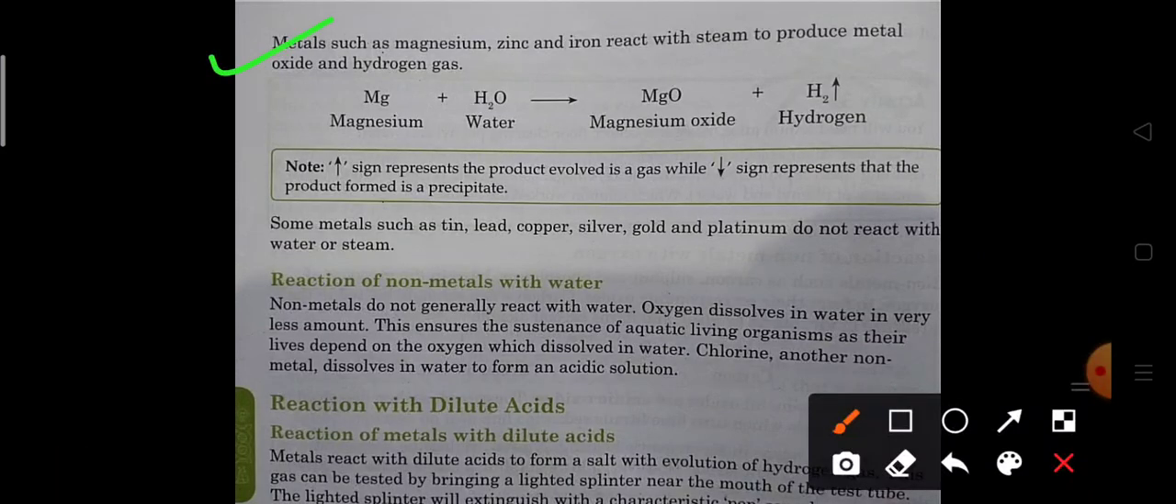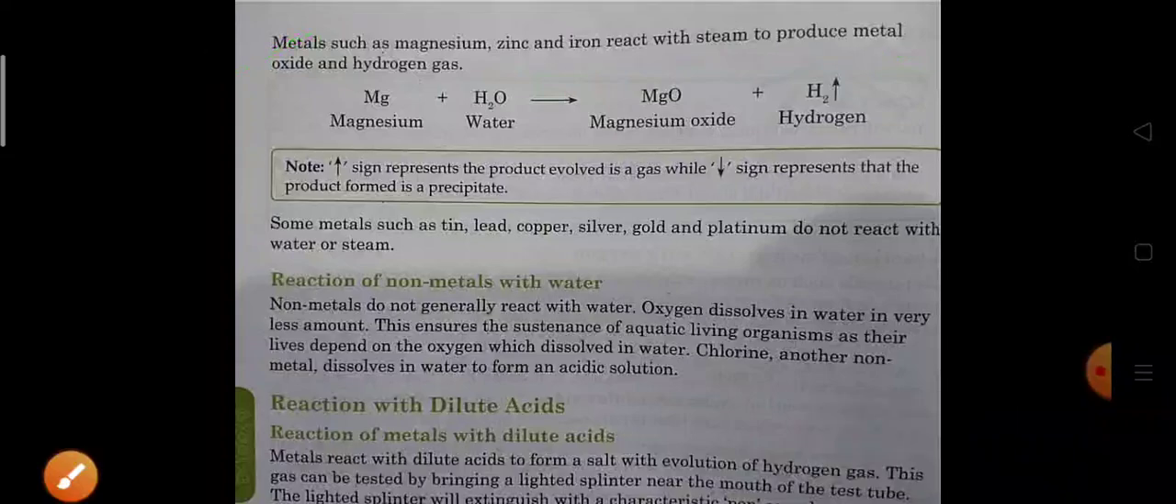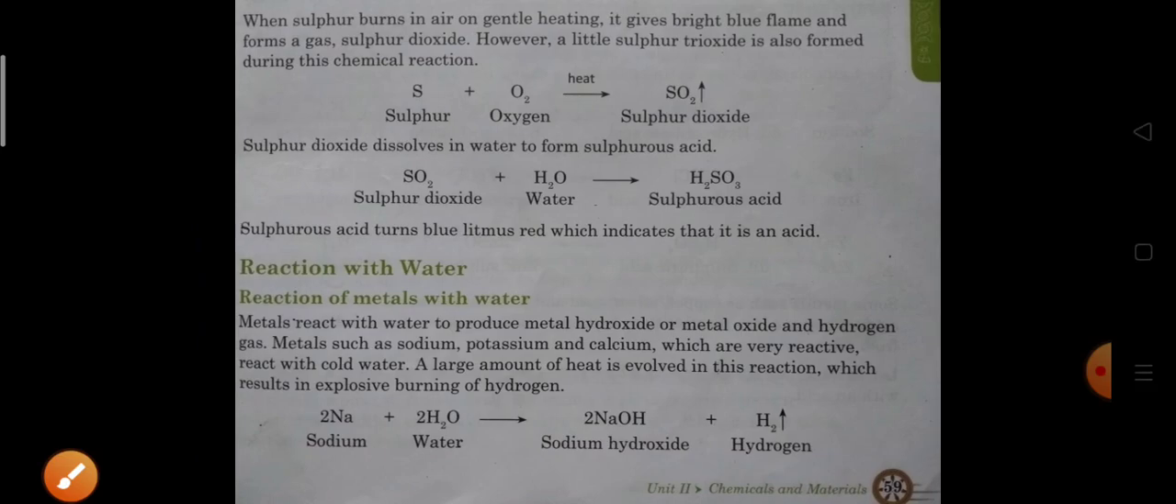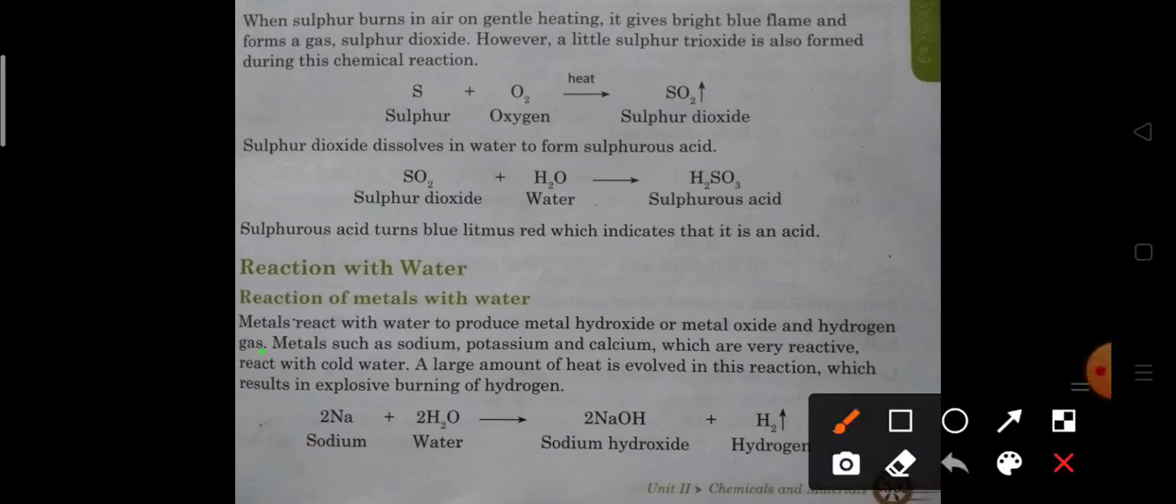Now metals such as magnesium, zinc and iron react with steam. Metals like potassium, sodium and calcium react with cold water. Sodium, potassium and calcium are very reactive. Mark it, this is important. They react with cold water.